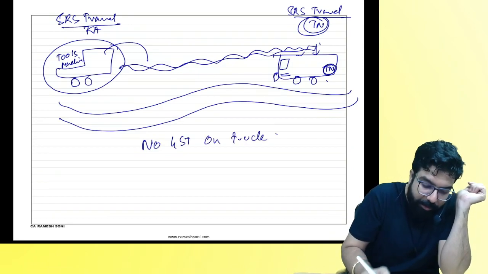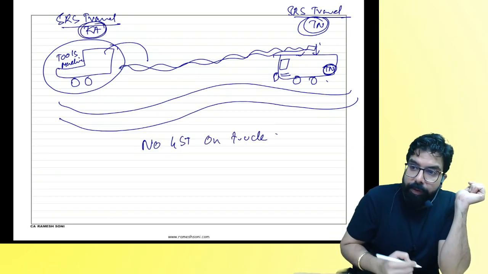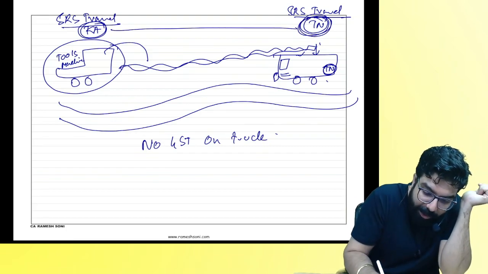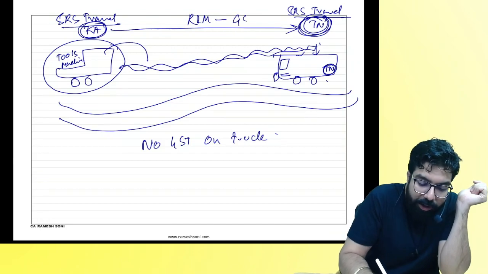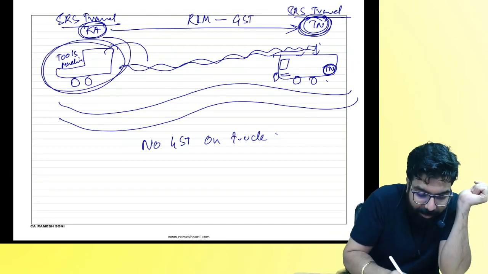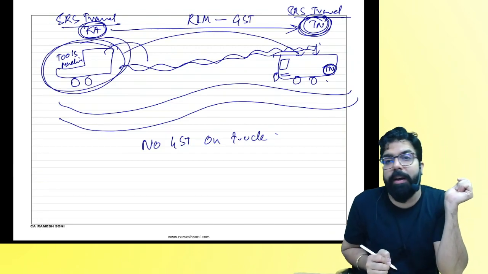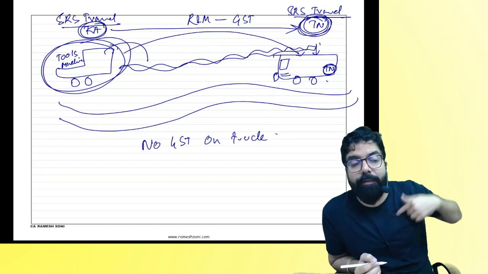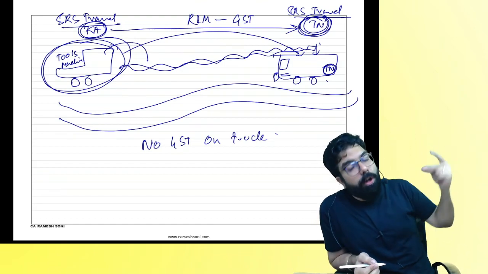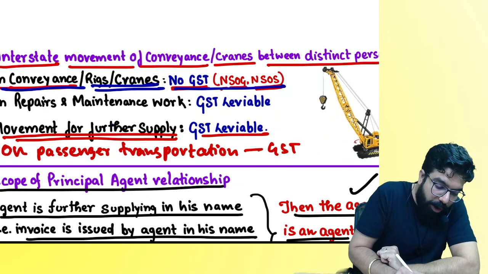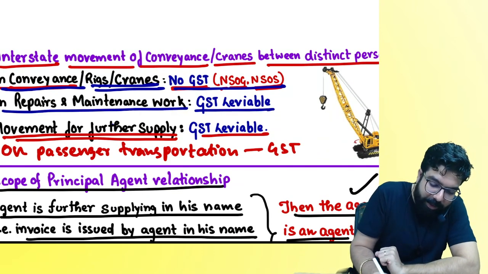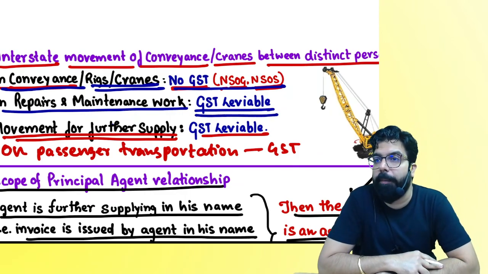My question to you: has the Karnataka branch given some services to the Tamil Nadu branch? What service? Repair and maintenance service. My truck gave some services to the Tamil Nadu branch. On the repair and maintenance service, will GST come? So that is what is told. On repair and maintenance work, GST will come. Are we all 100% clear?